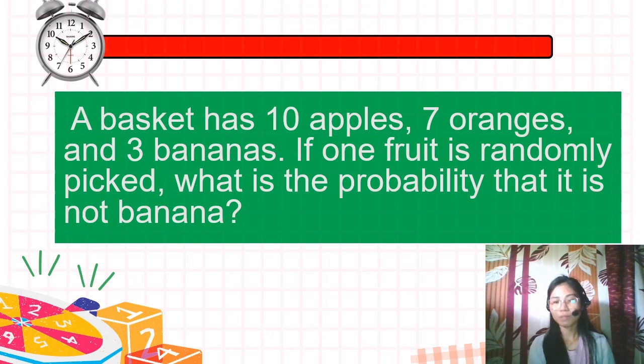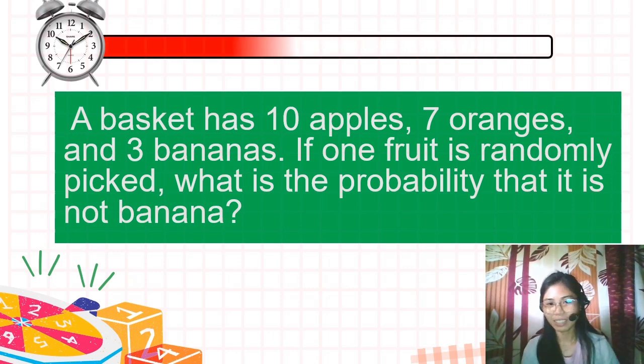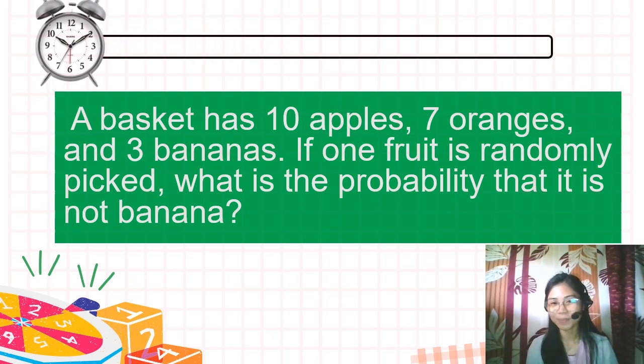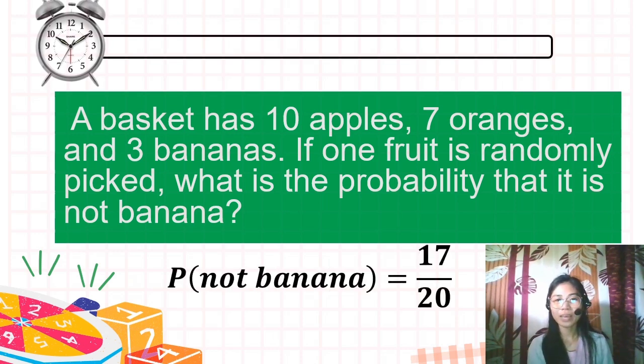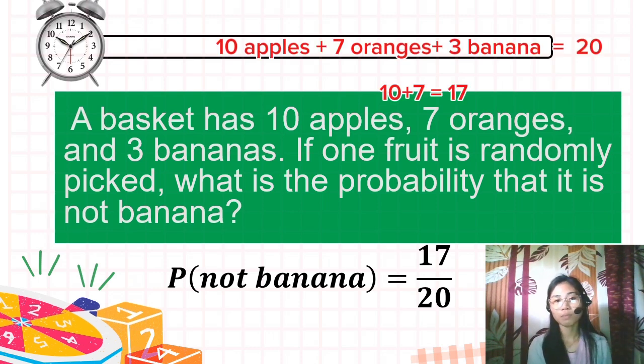Let's get one sheet of paper and answer this one by group. Okay, you have 5, 4, 3, 2, 1, 0. Time's up. Now let's answer. We have P of not banana, because the question asks what is the probability that it's not banana. We have 17 over 20, simply because 10 plus 7 plus 3 equals 20, and not banana, we have apples and oranges. 10 plus 7 equals 17.